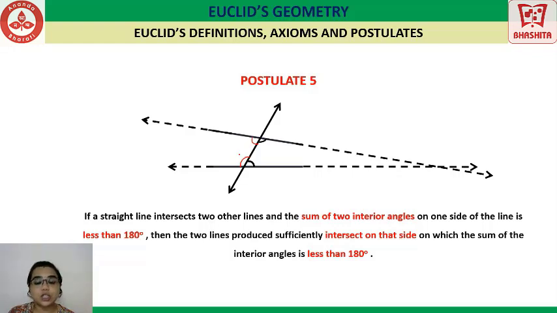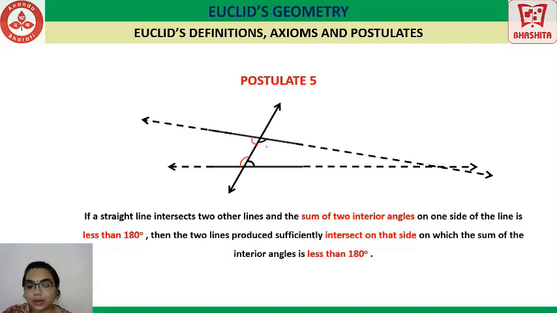So let us articulate it properly. If a straight line intersects two other lines and the sum of the two interior angles on one side of the line is less than 180 degrees, then the two lines produced sufficiently intersect on that side on which the sum of the interior angles is less than 180 degrees.